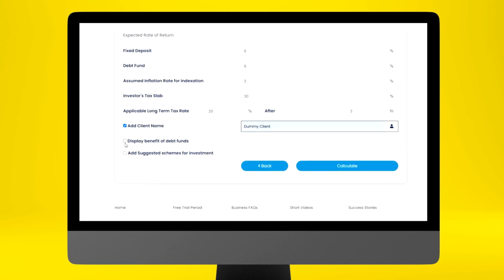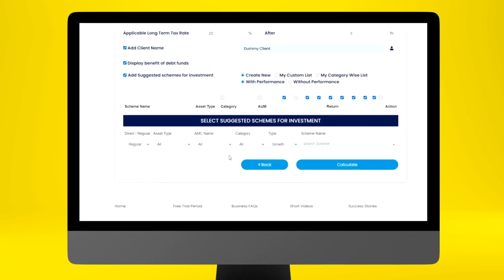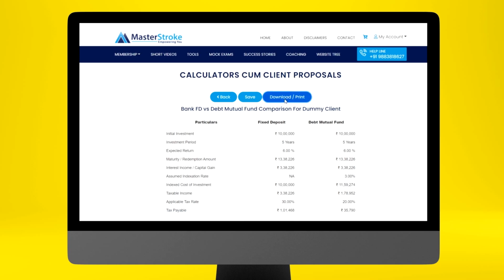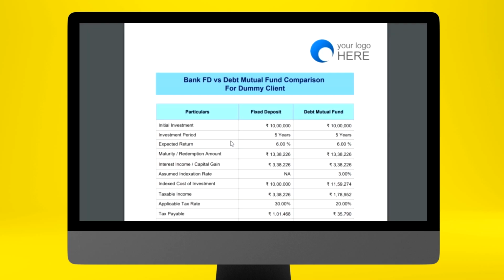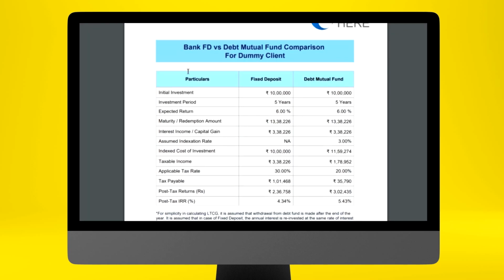You can display benefit of debt funds versus fixed deposits, and you can add suggested schemes for investment as per your choice. Once you calculate, the report will open up which you can download, and this report you can send to the client through WhatsApp or email, and it shows that bank FD versus mutual fund debt comparison for dummy client. If you look at this post-tax IRR here, it says that in fixed deposit the client's net return is 4.34%, whereas in debt mutual fund it is 5.43%.